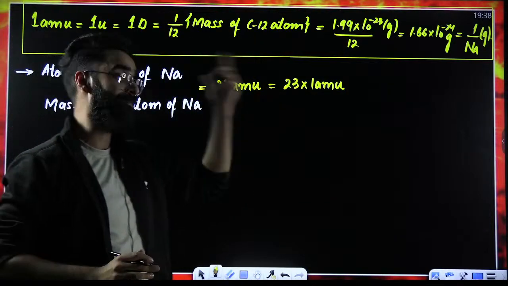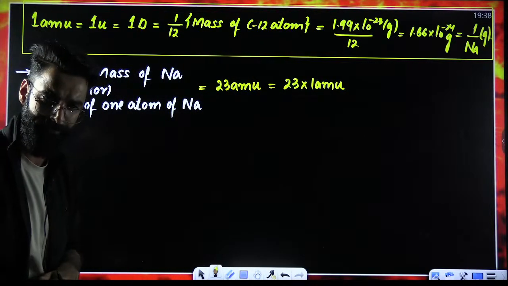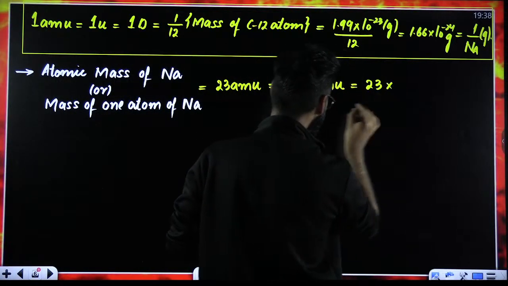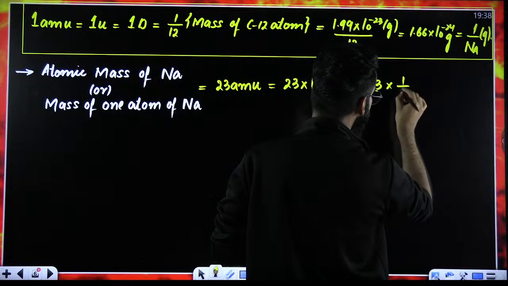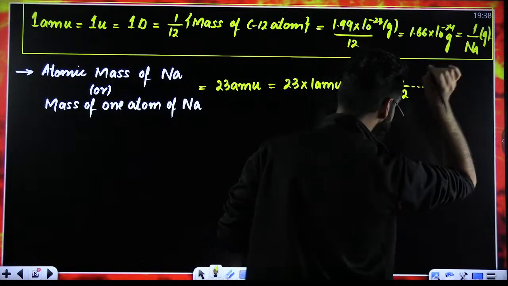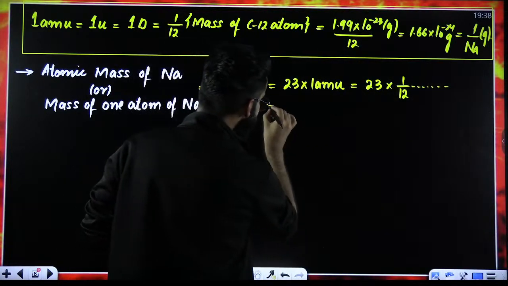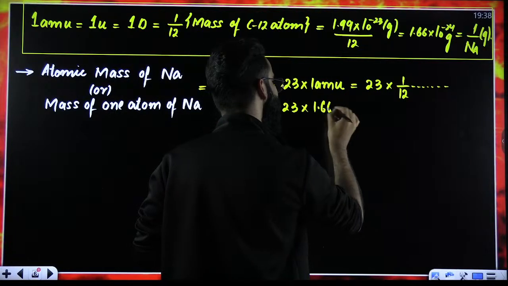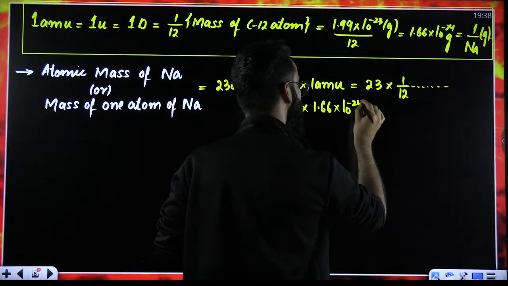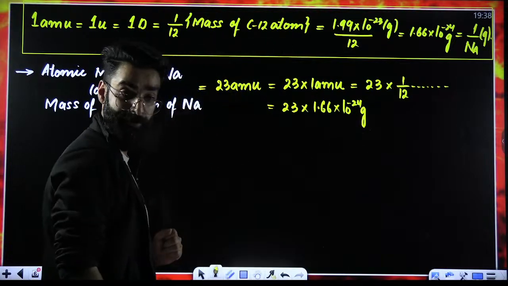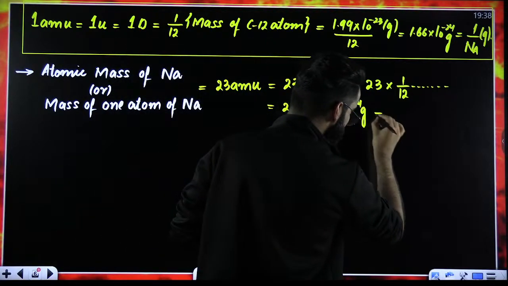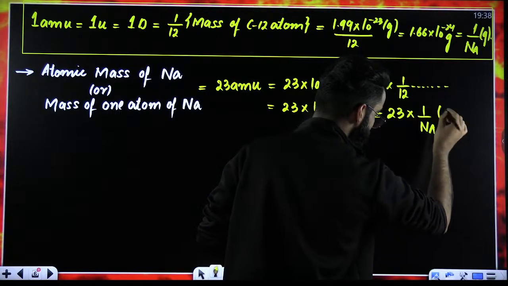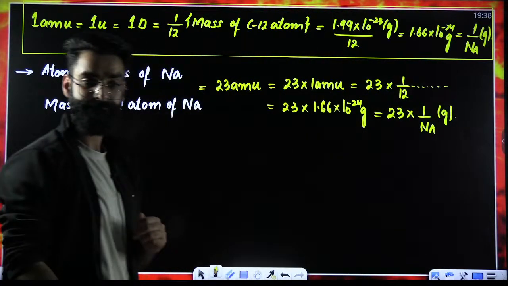Now, instead of this 1 AMU, can't I write 1 by 12th of the mass of a carbon-12 atom? Yes, I can do that. Instead of this 1 AMU, can't I write 1.66 into 10 raised to the power minus 24 grams? Yes, absolutely. Instead of 1 AMU, can't I write 1 divided by Avogadro's number, that too in grams? Yes, I can do that.